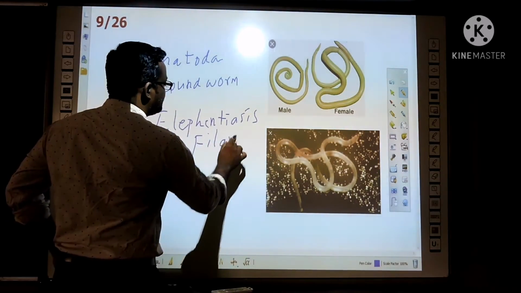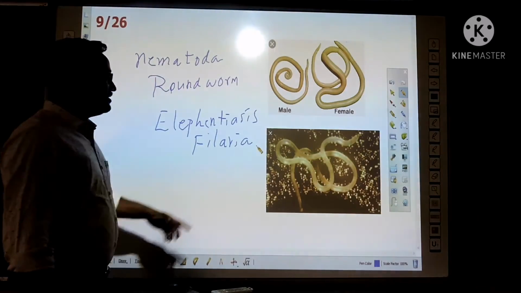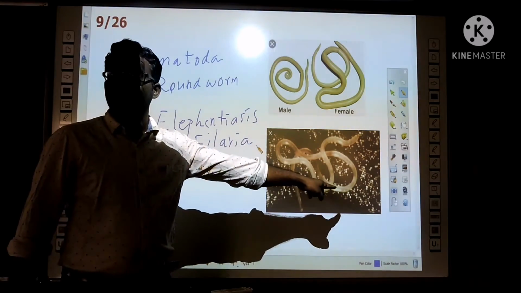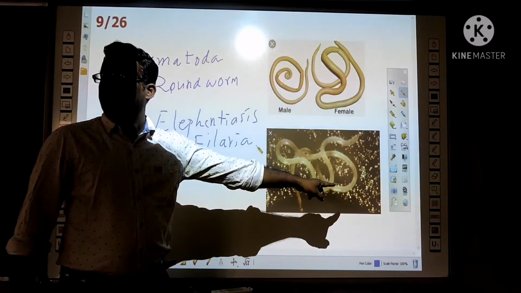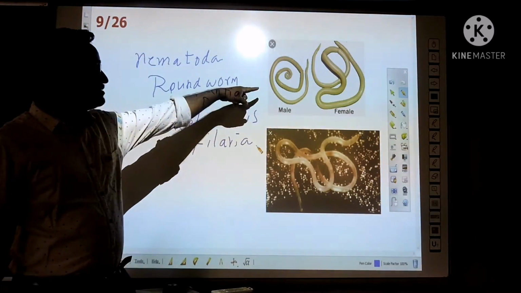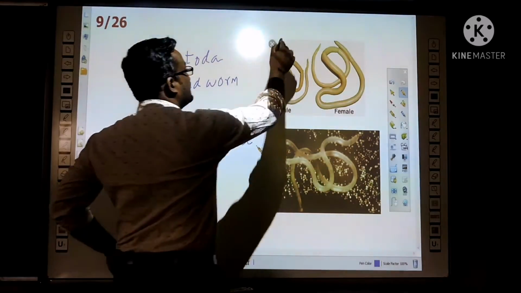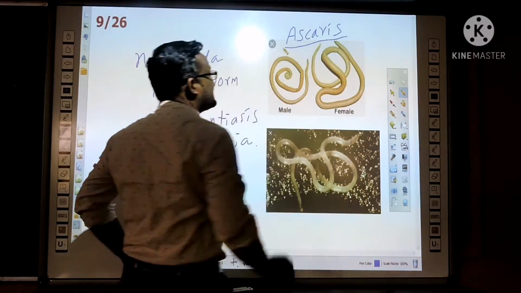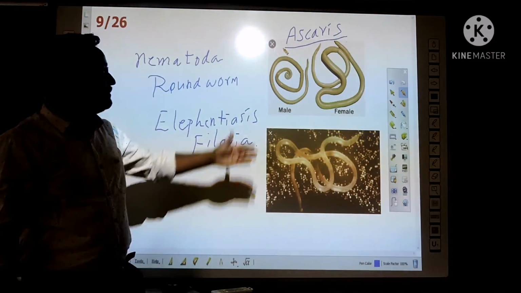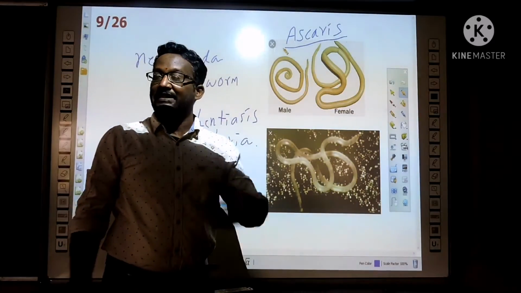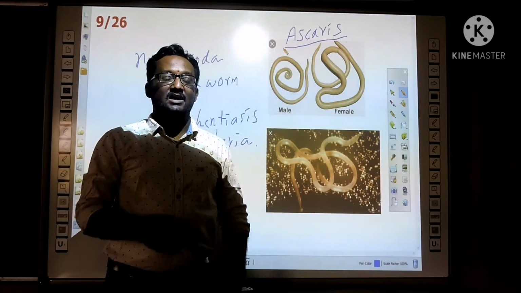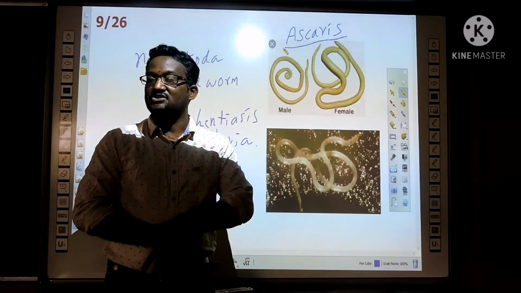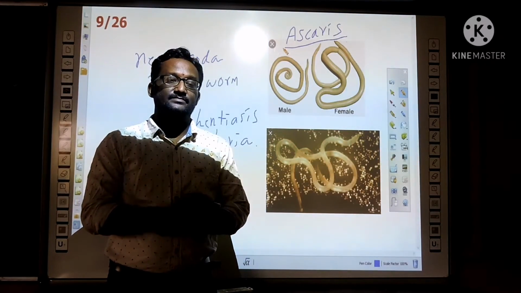Filaria. Caused by the filarial worm. It's a nematode, a roundworm. Another name is Ascaris. Ascaris lumbricoides, the male one and the female one. They live in the intestines of children and cause various health problems.